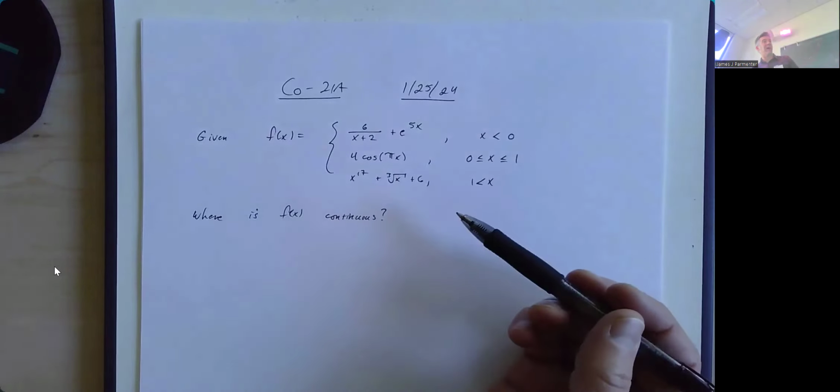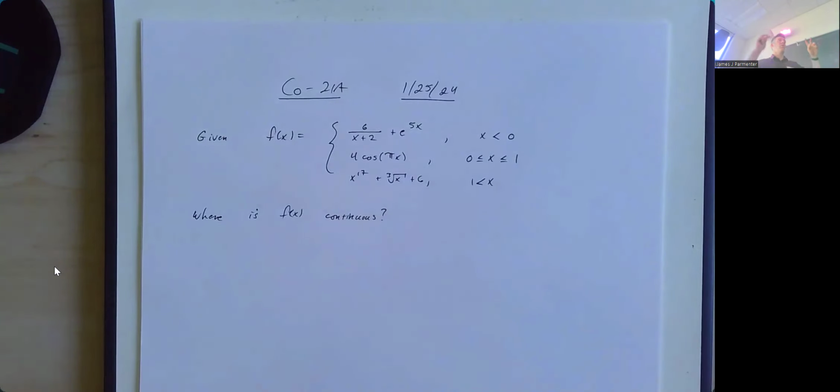Rational functions are continuous on their domain. Rational function, that's where you have a polynomial divided by another polynomial. Exponential functions are continuous everywhere. Logarithmic functions are continuous on their domain, meaning everywhere they're defined. So most functions, if they're defined there, they're usually continuous there. There are some exceptions. Usually they look piecewise, but most quote unquote normal looking functions are continuous in the places where you'd expect them to be.